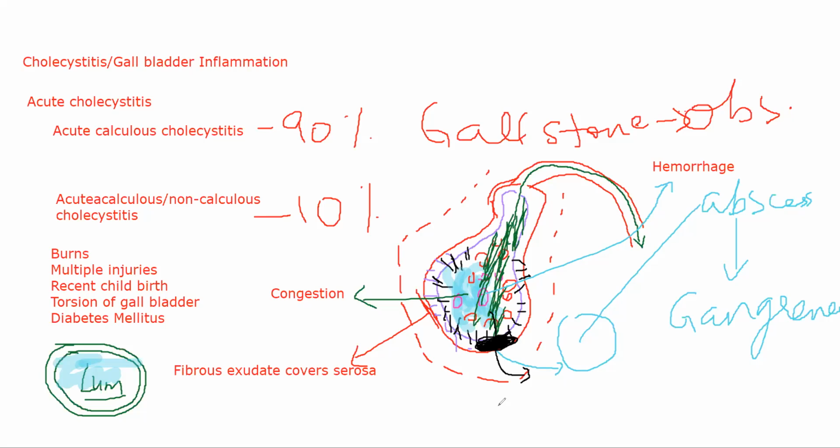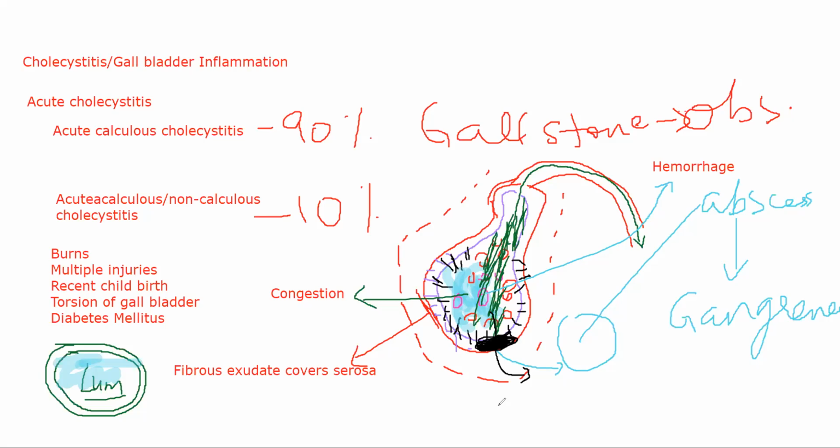Okay, I'll repeat once again. Initially, it will start off with distension of your gallbladder, meaning your gallbladder will enlarge and it will become tense. The serosal surface of your gallbladder will get covered by fibrous exudate. There will be congestion inside the gallbladder because of edema and because of inflammation. Along with that, you'll be able to see hemorrhage.